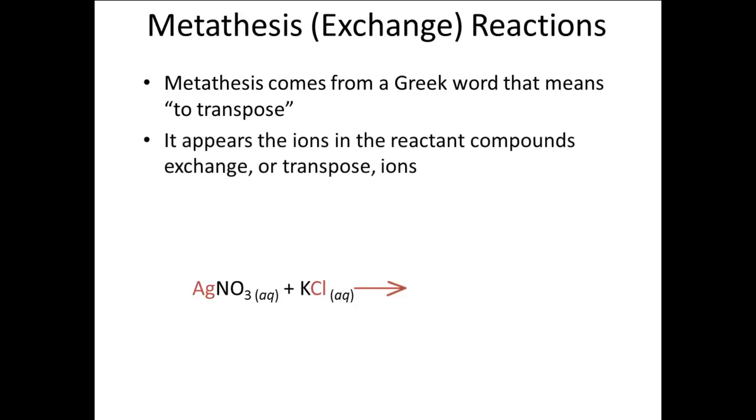The ions of one substance pair up with the oppositely charged ion of the other substance. In this case, the silver ion in the first compound is positively charged, and the chloride ion in the second compound is negatively charged. When the reaction happens, it appears as though the substances exchange ions, so the silver ion is matched with the chloride ion. Metathesis reactions will often produce precipitates. Other possible products are weak electrolytes and non-electrolytes.